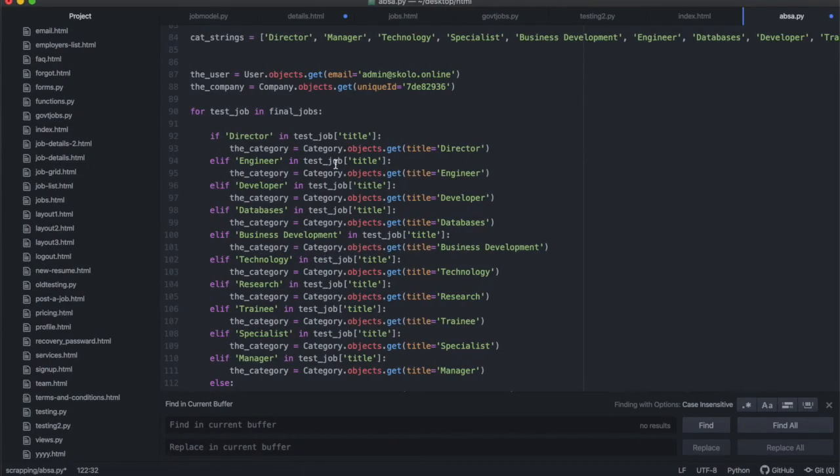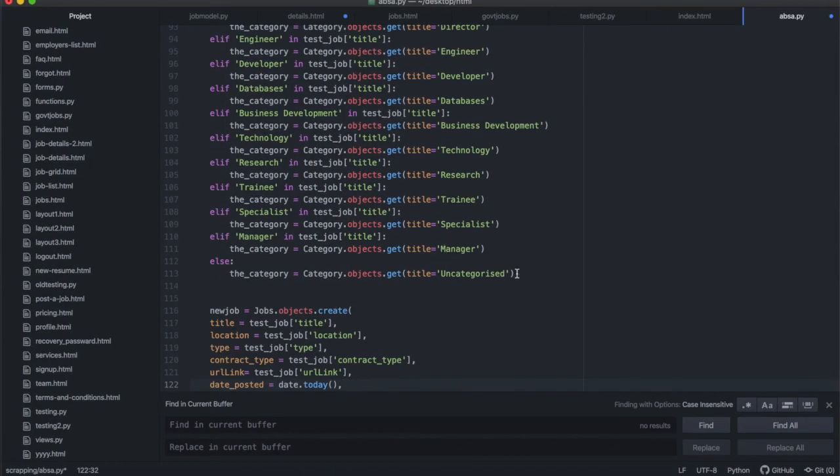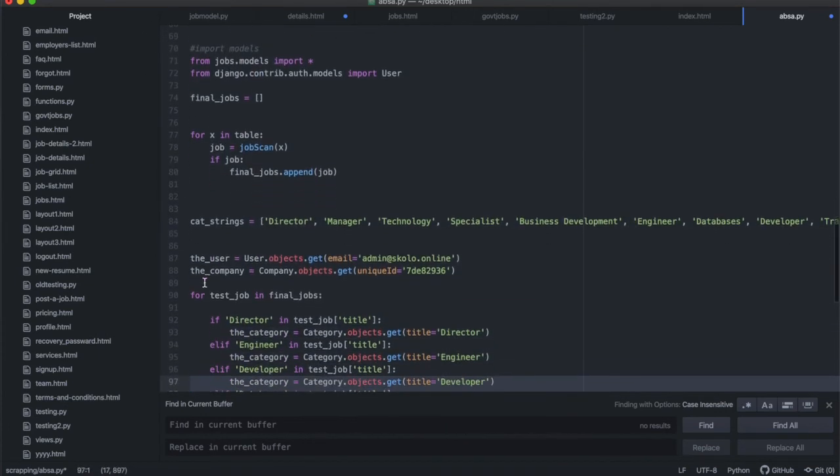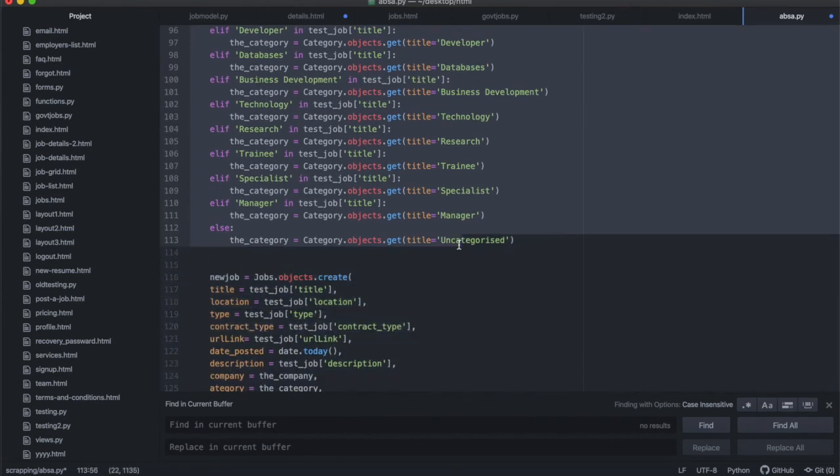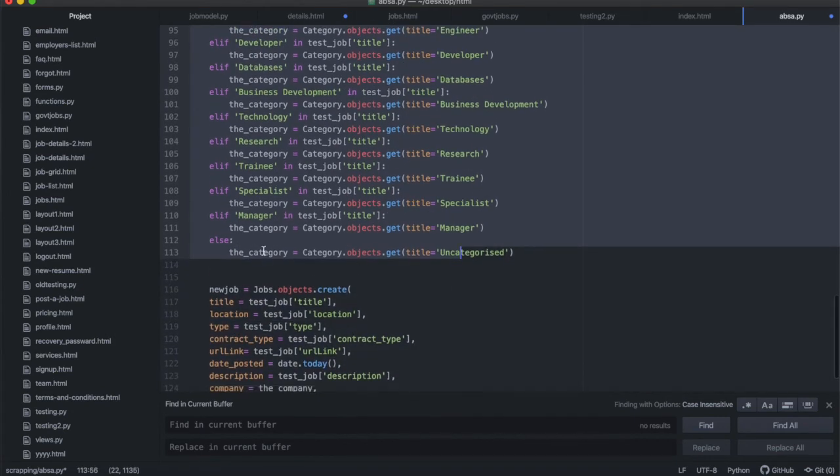And then I've added this code here. This wasn't there before. What you see over here was not there before. This whole set of if lines wasn't there before. I just added it now to determine what the category is.